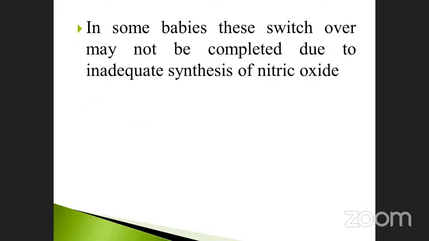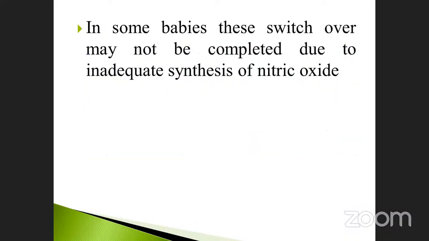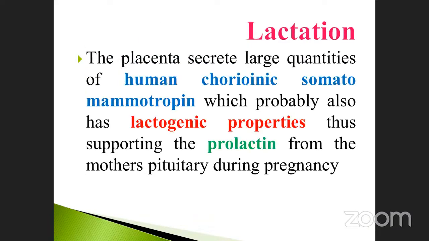In some babies, this switchover may not be completed due to inadequate synthesis of nitric oxide. They may ask the question: during these changes in the baby, which gas is also synthesized, and what is its main function?